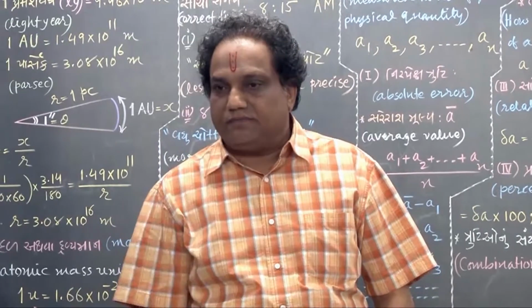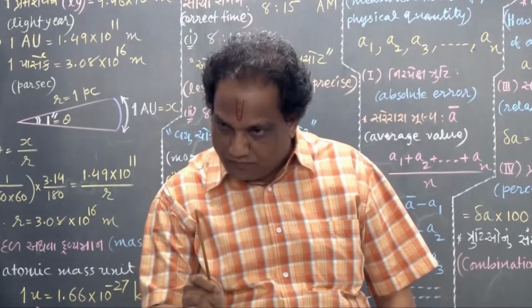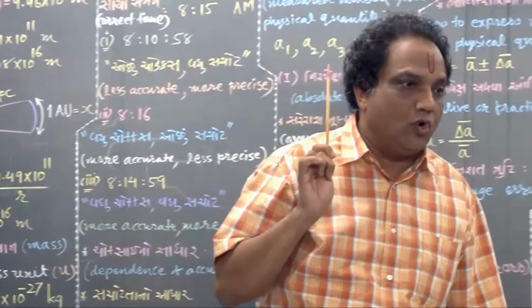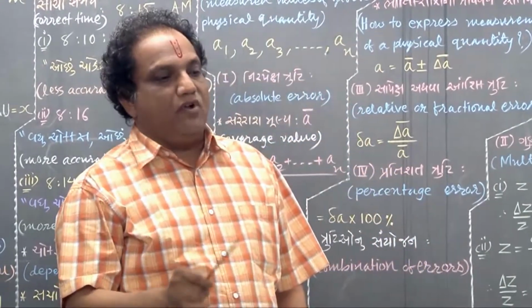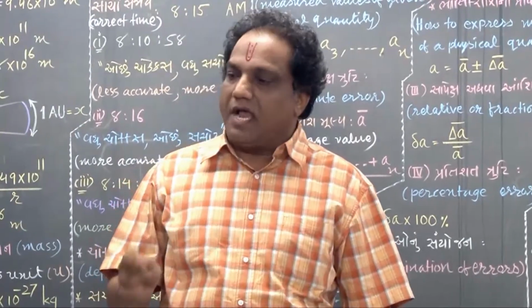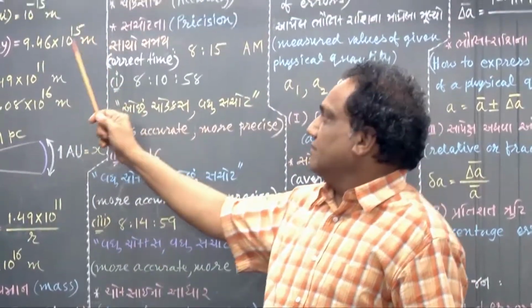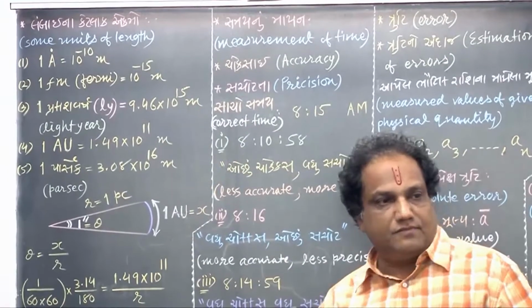What is 1 light year? Distance traveled by a ray of light in vacuum in a period or time equal to 1 year. And that total distance is found to be 9.46 into 10 raised to 15 meter. Simple.